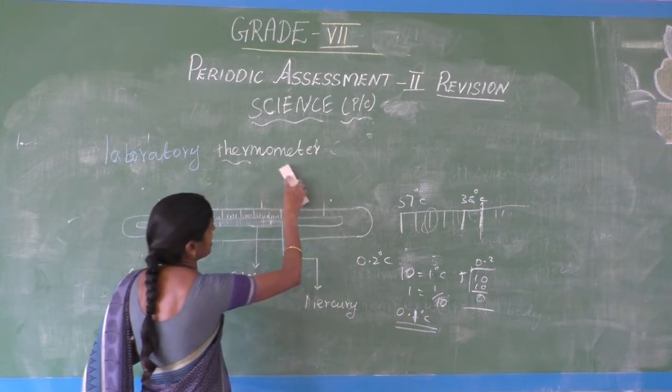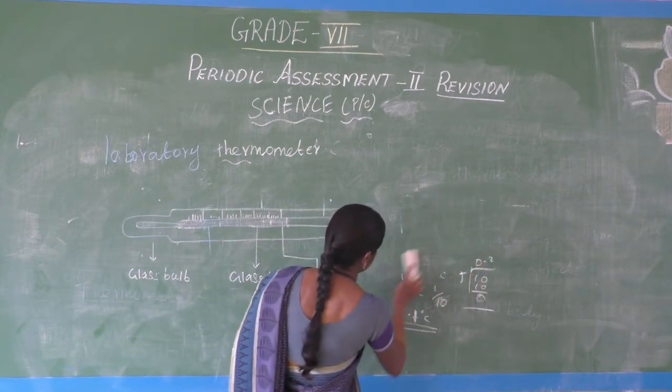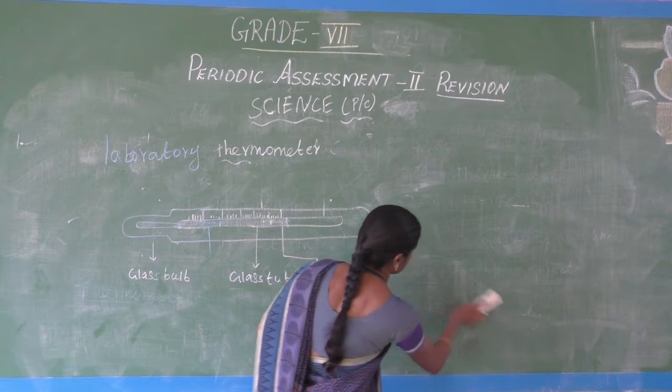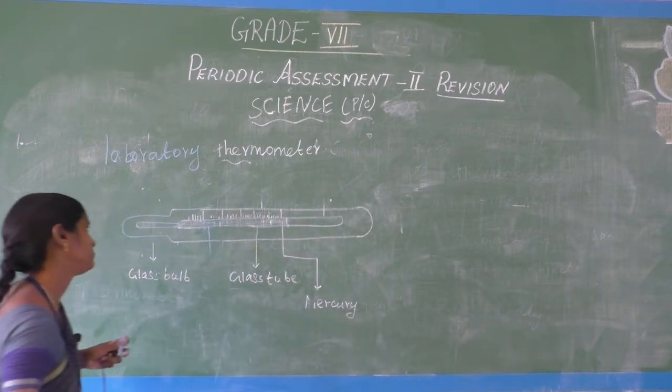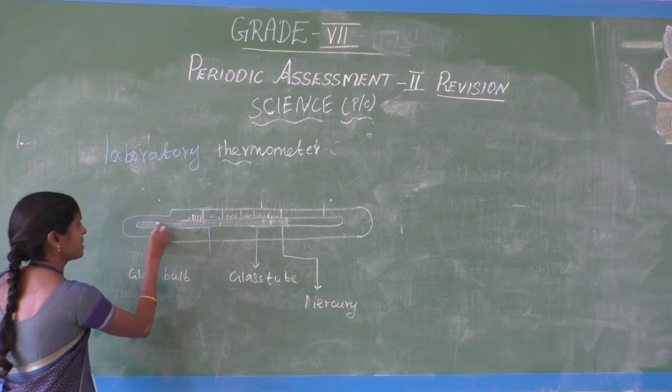What is the range of a laboratory thermometer? Do you know? This is the glass bulb.